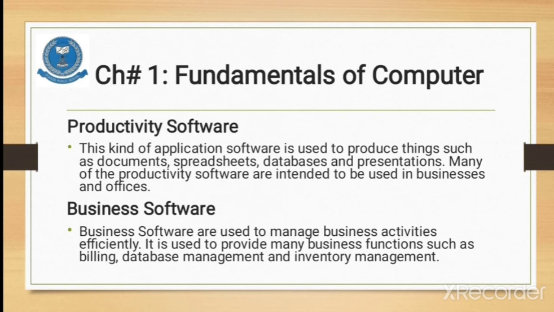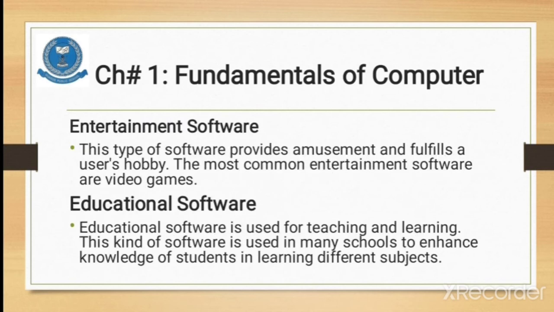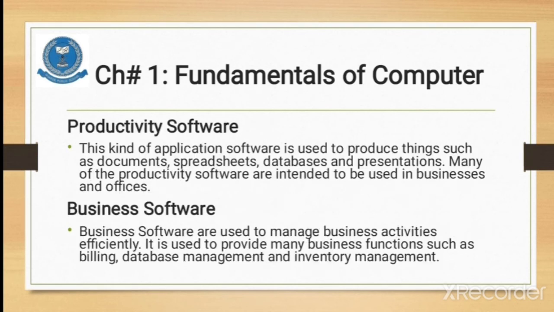Now there are different types of application software. Productivity software are those used for productive things, such as documents, spreadsheets, databases and presentations. MS Office is mainly used for this, except that Dreamweaver, Adobe Flash and Adobe Photoshop are also productivity software. They are intended to be used in business and offices.